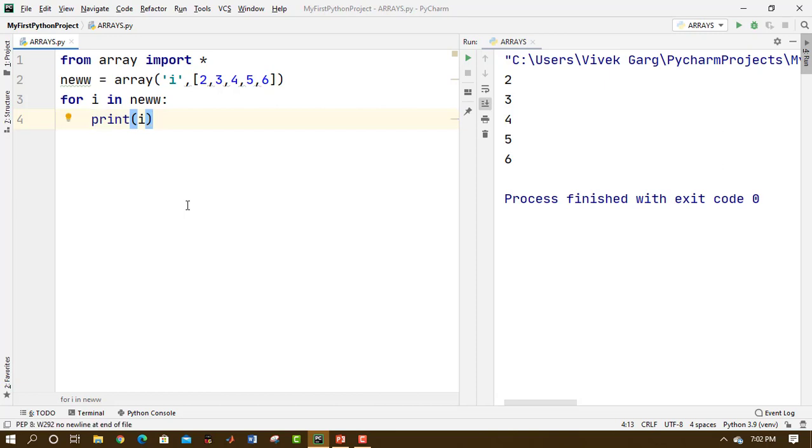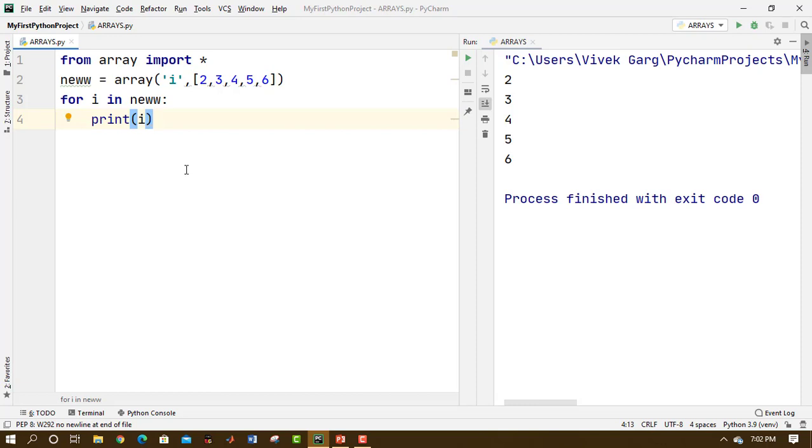For i in new, print i. Now it is not iterating. See, now it is iterating directly over the array. Pretty amazing, right? So that's how we can iterate and access individual elements from an array.